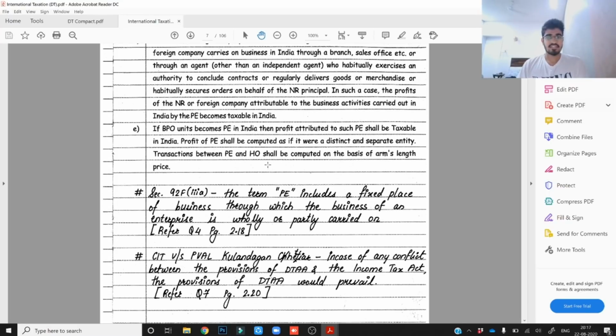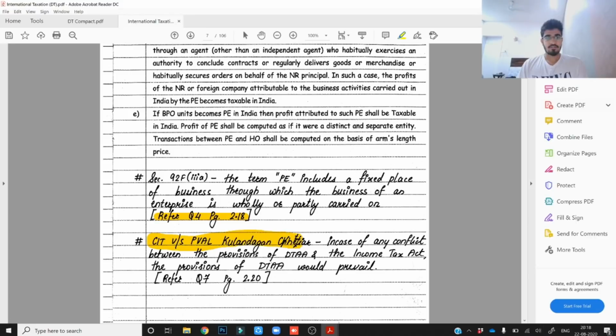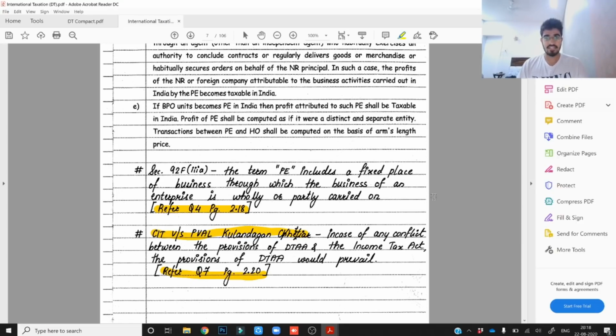So even in the international taxation compact of 30 marks, I had referred additional sections which were given in the module, and I have also mentioned the important questions which are there in the module, which you should refer one day before your examination. So there were some important case laws also given in the test your knowledge questions. So at the end of the chapter there are a lot of questions given, so these are the case laws which were given in those particular questions. So these might be useful for all of you, so just revise these questions once, so that you don't miss out if these questions come in your examination.